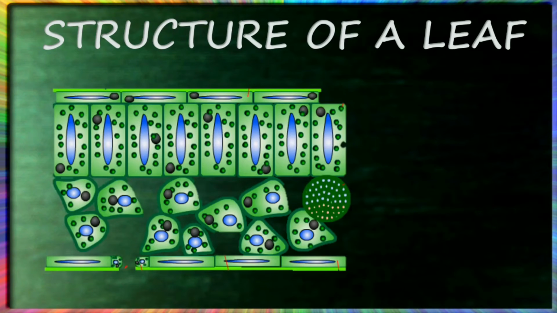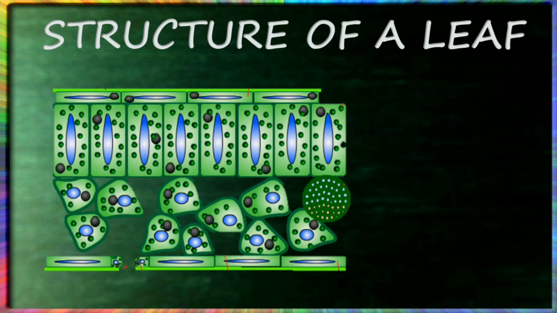Structure of a leaf. So we can see the structure of the leaf with the pictorial representation. Leaves of most plants are broad and flat with different shapes and sizes. Some leaves may be thin. They are made up of many layers of cells. These cells are arranged like a sandwich between the upper and the lower layer of flat cells.